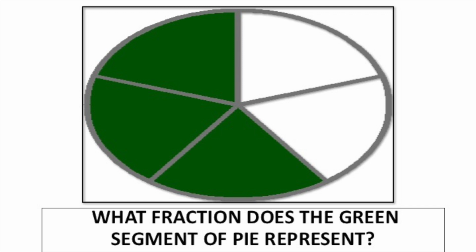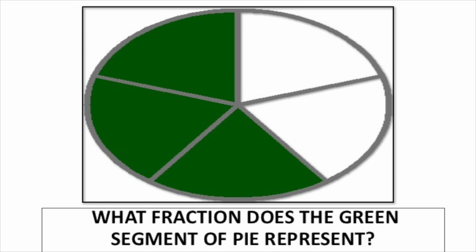Last one. What fraction does the green segment of the pie represent? 3/5. Well done, guys. The first thing to do, count the total number of parts. 1, 2, 3, 4, 5.